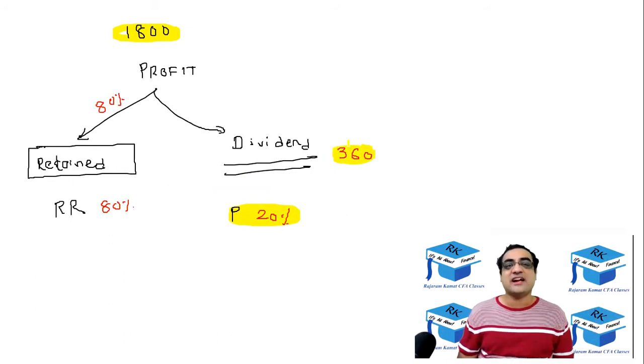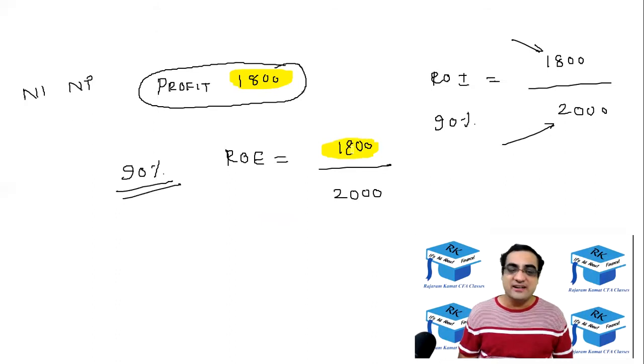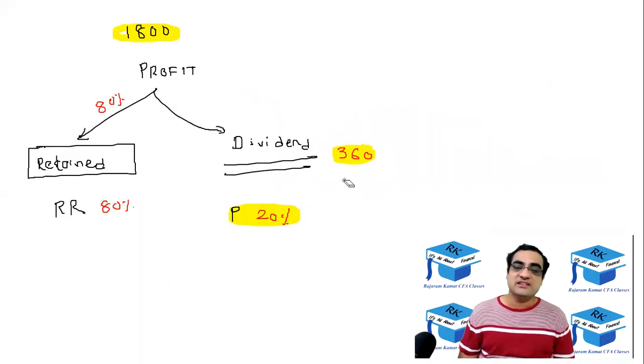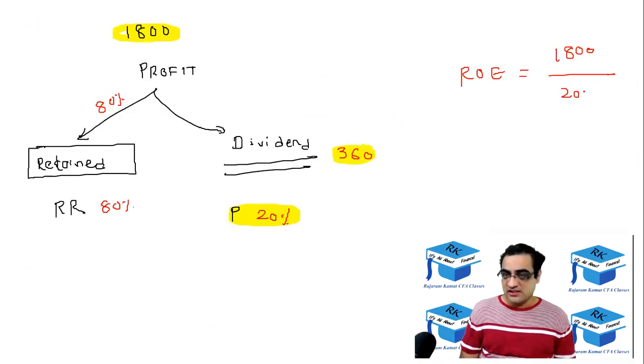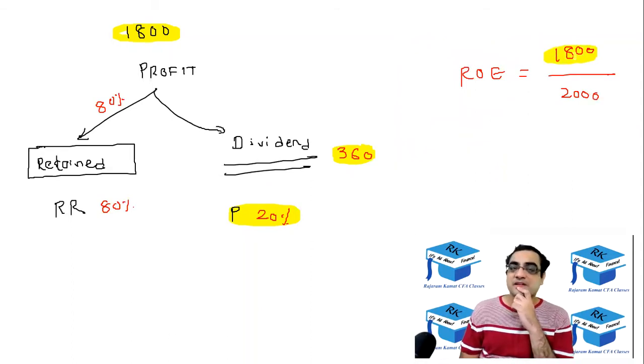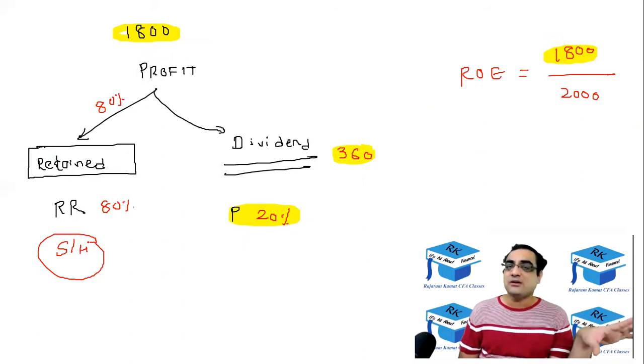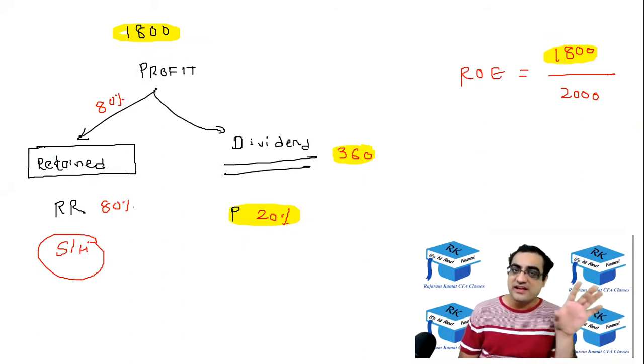So why did I say that they don't get 1800? Because truly they don't get 1800. The company has earned 1800, but truly they're getting only 360. But in the calculation of ROE, we still focus on 1800 divided by their investment, which was 2000. So we still consider 1800 and we divide it by their investment of 2000. We still consider 1800. The reason is, the 80% of 1800 that has been retained still belongs to the shareholders. Although it is not being paid out to them, although it is still held in the company, shareholders have a right on that.